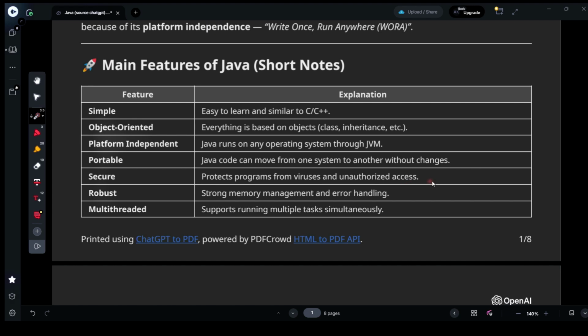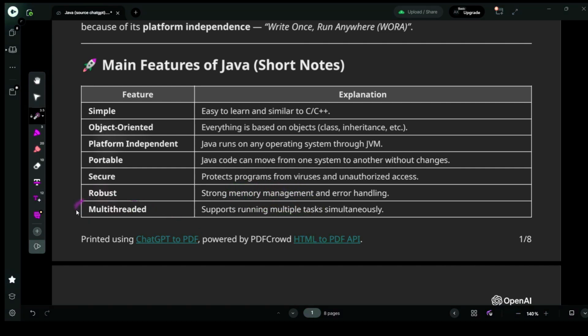This was a very important feature. Another feature is robust. What is robust? Strong memory management and error handling. Java can efficiently handle and manage memory. In every programming language, memory management is a very important concept.